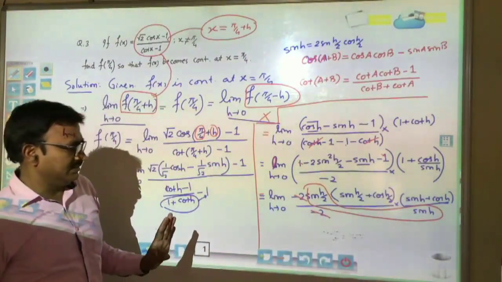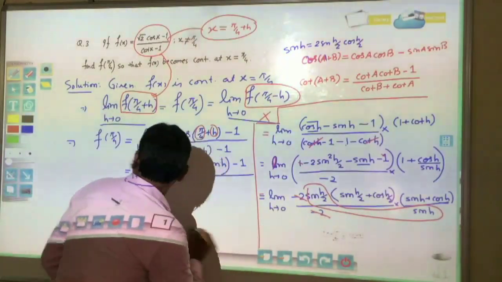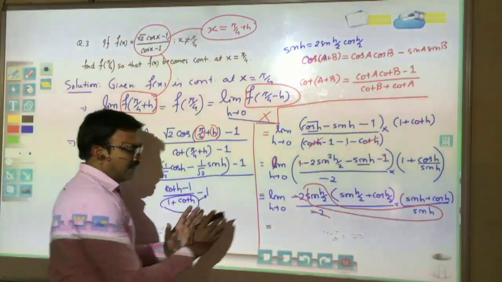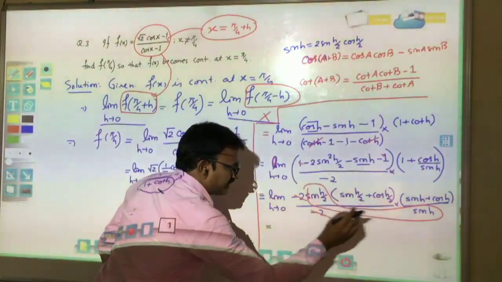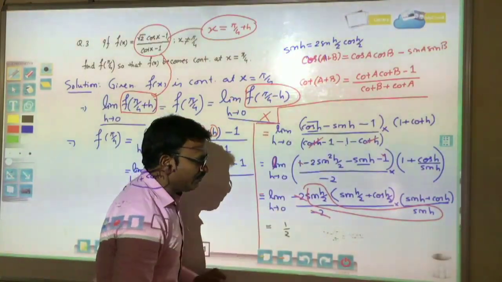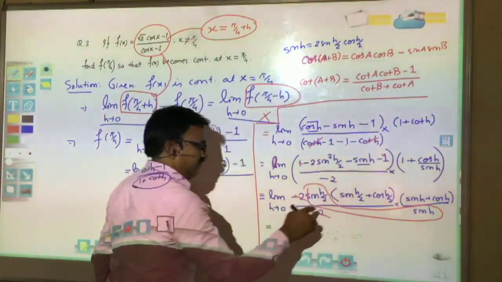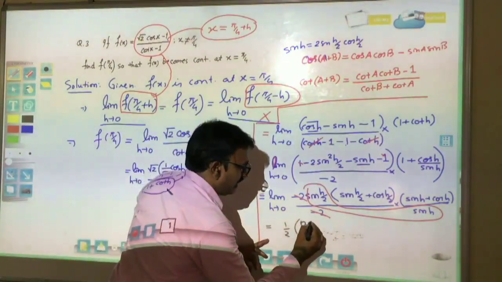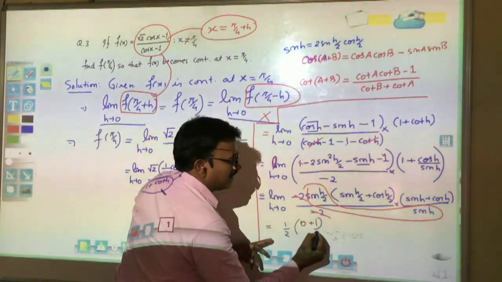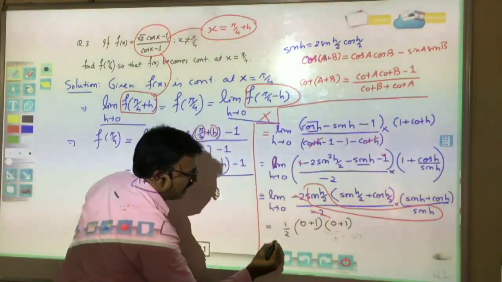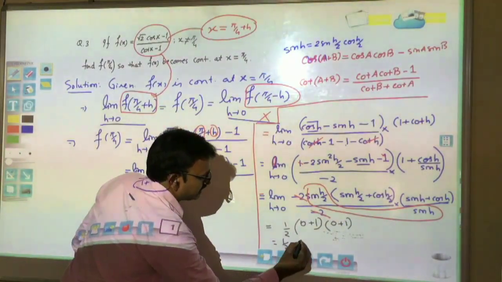So now the answer. Sin h by 2 divided by sin h gives 1 by 2 as h tends to 0. Putting h tends to 0 in the other places, it will be 0 plus 1, and that is again 0 plus 1. Then the answer is equal to 1 by 2. This is our answer.